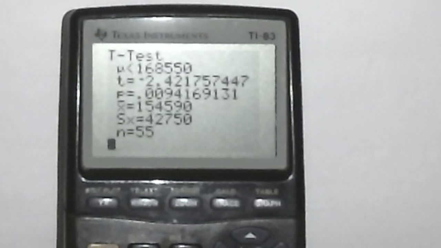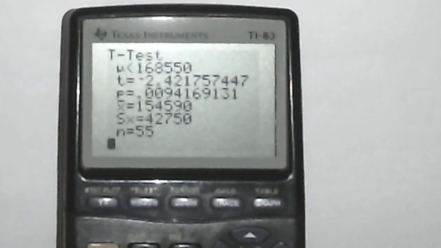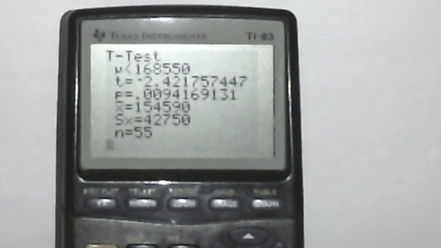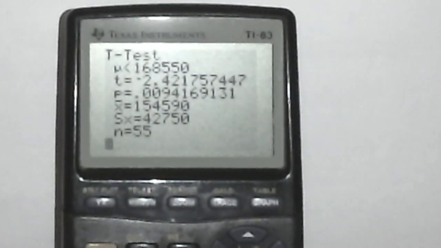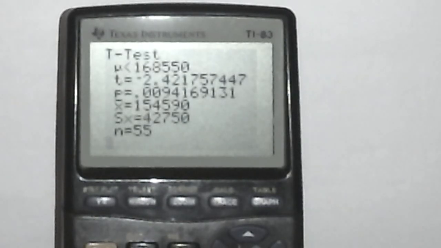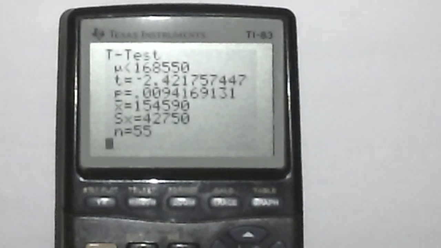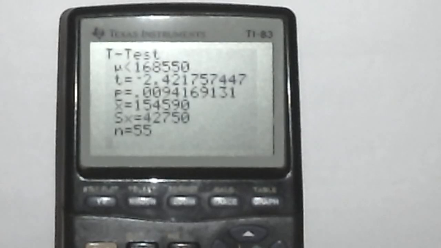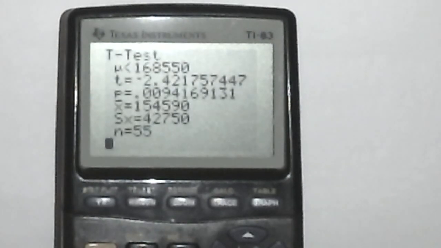So sample evidence is supporting the claim that the mean annual income is less than $168,550. And again, we're rejecting the null hypothesis, and we only stand a 1% chance of committing a type 1 error in doing so, in rejecting a null statement that may in fact be true. So since that's a very small level of risk, we have faith in rejecting the null hypothesis and going with the claim. Sample evidence is supporting the claim. So that concludes this lower tail test utilizing the p-value method on our calculator.